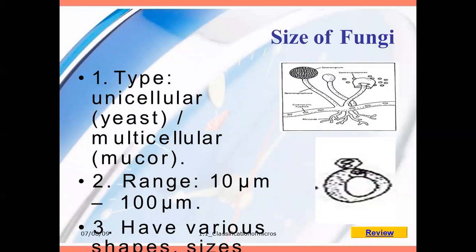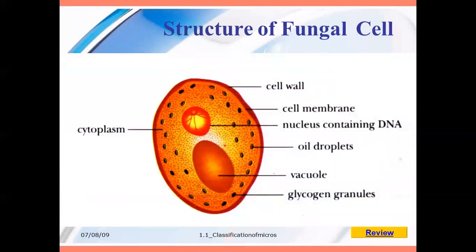They range from 10 micrometer to 100 micrometer, and have various shapes and sizes. So the structure of fungal cells: the fungal cell has a cell wall, and a cell membrane is present. Second, they have oil droplets. There is a main difference in the fungi: the fungus has oil droplets. Then the fungus has vacuoles, same like the algae, or we can say an eye-like structure. It resembles an eye.